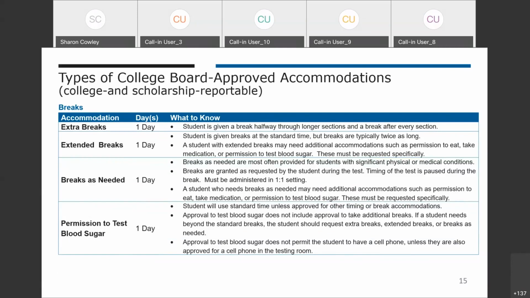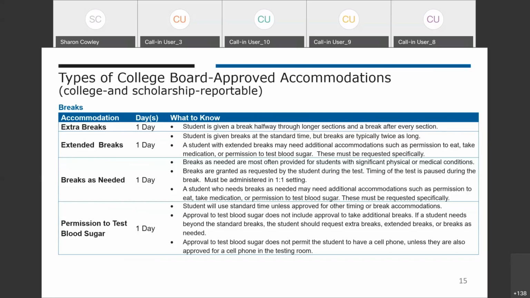For students that use this accommodation, there may be others that you request at the same time, such as permission to eat or take medication, and these need to be requested in addition to extended breaks. There is another option, breaks as needed, and this would be used in a situation where a student needs to break from testing, but they're better suited being able to break on their own time versus a scheduled time. These are usually physical or medical conditions where they can't plan when they'll need a break. The student will request a break, and the proctor will need to manage the timing of the test. The student breaks, the clock stops, and when they return, the clock starts again.